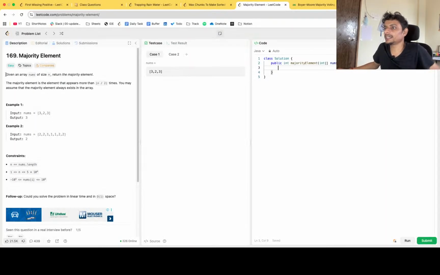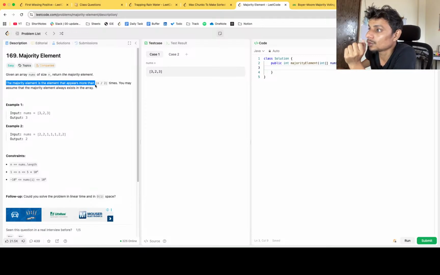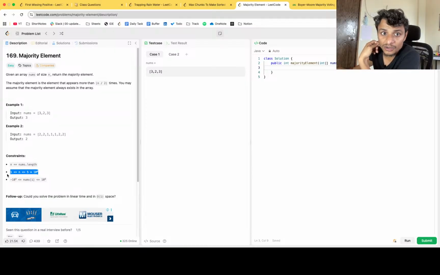It says that given an array nums of size n, the majority element is the element that appears more than n by 2 times. You may assume that the majority element always exists in the array. So they are saying it is definitely existing in the array, and you can also find this in order of n square time. But do we need to find that in order of n square time? No. So maybe I can code it for you. This will be the last question if I am coding this.